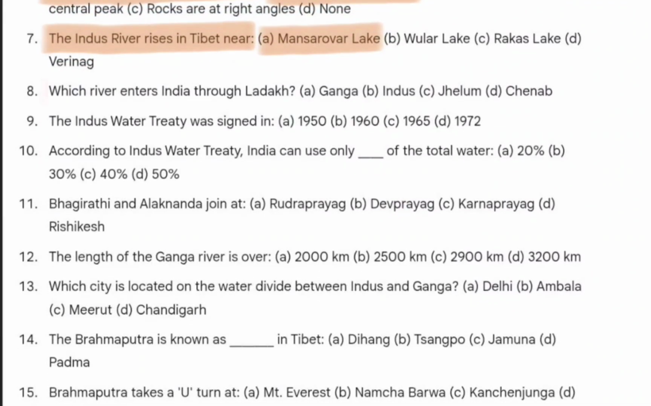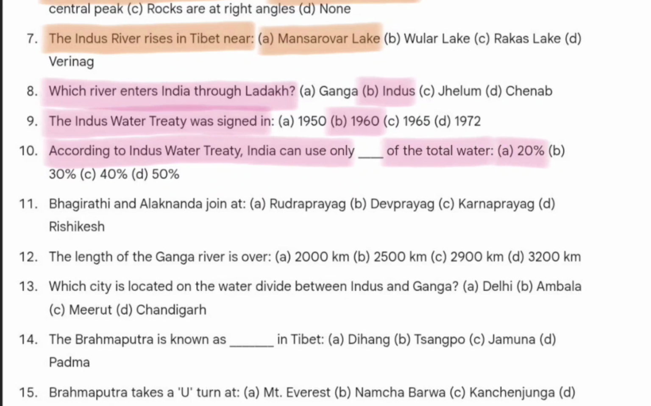Next question is, which river enters India through Ladakh? So that is Indus. The Indus Water Treaty was signed in 1960. According to the Indus Water Treaty, India can use only dash percentage of the water. So the answer will be 20%.